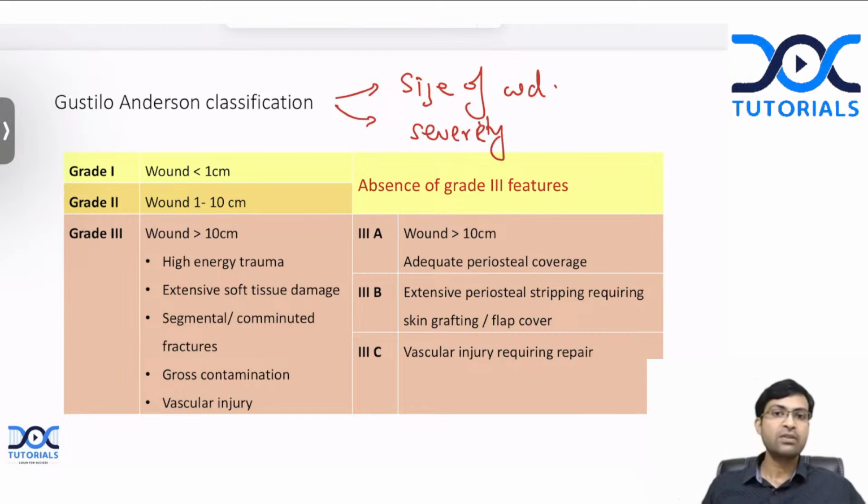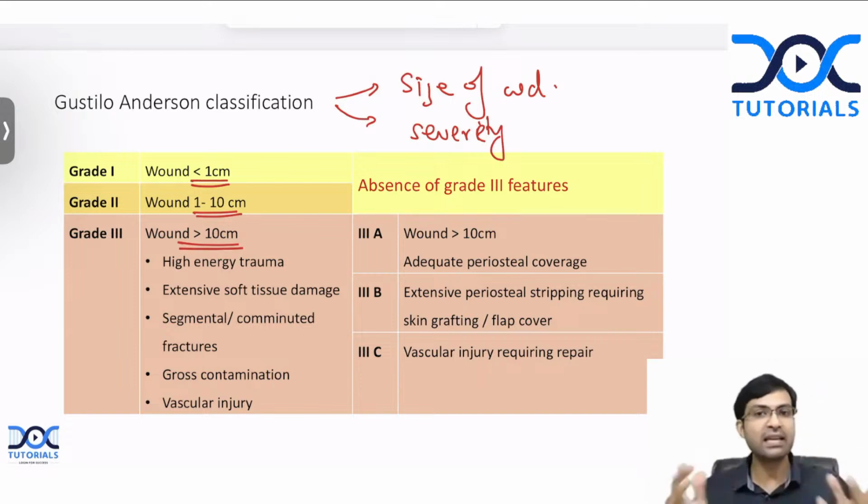Okay, so if you look at the grades, there are grade 1, 2, and 3. In grade 1, the wound is less than 1 centimeter. Grade 2, it is between 1 and 10 centimeter. And grade 3, it is more than 10 centimeter. This is a very easy classification. But there is a big catch here. What is that?